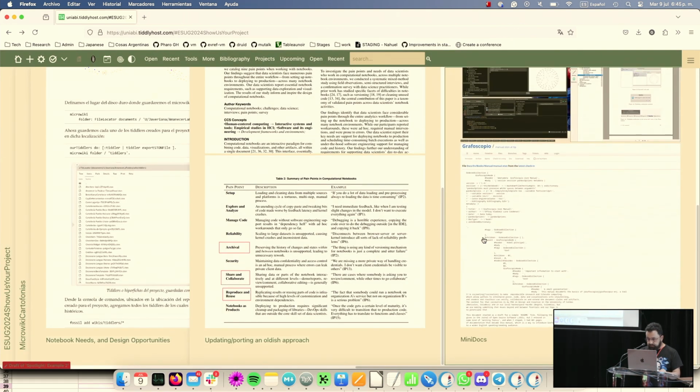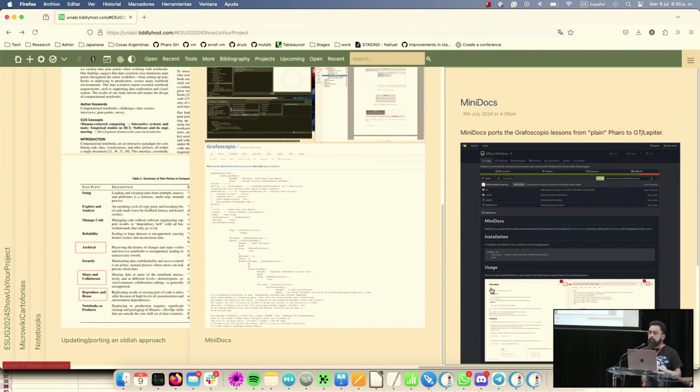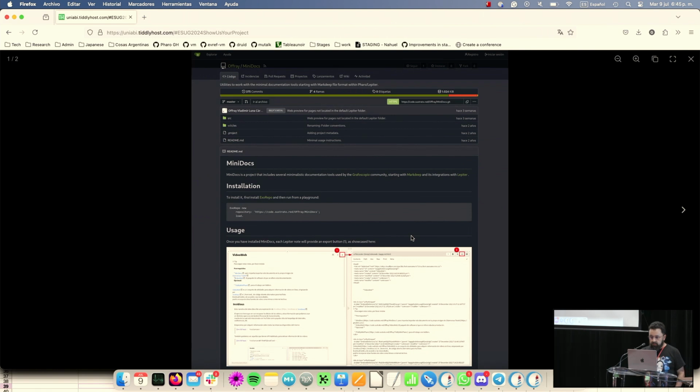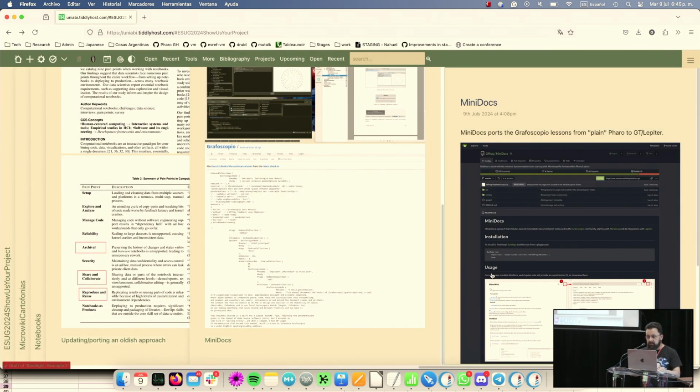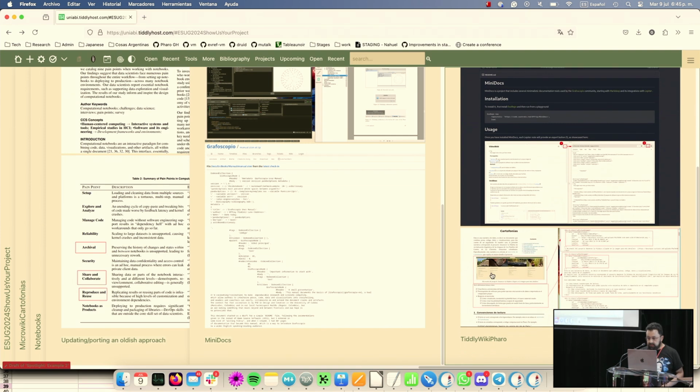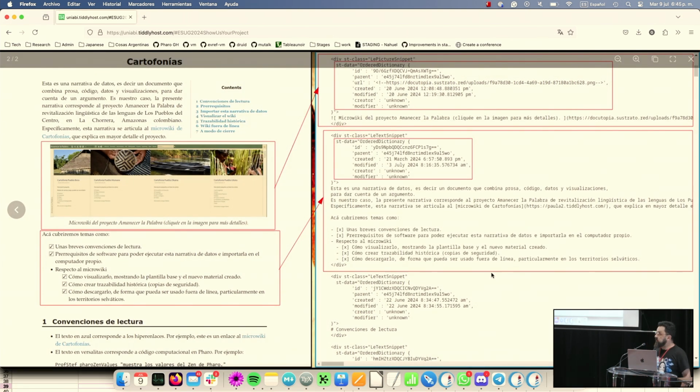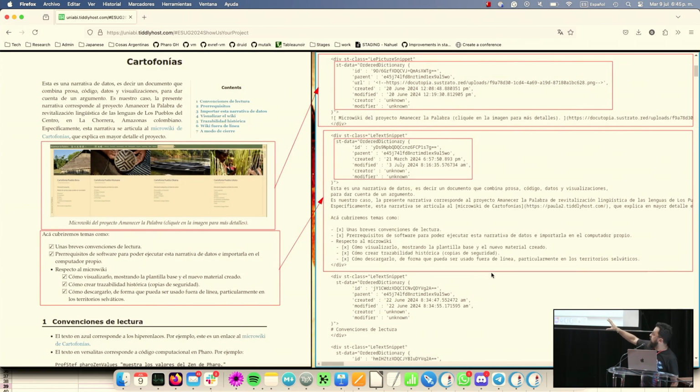But the issue is that with Minidocs, what we did was to port this idea to the Lepiter and GT environment. So this is now the new format. This format is Mardip. Mardip is a superset of Markdown, and we have STON metadata. And with this STON metadata, we can share the notebooks with anyone who has a web browser.